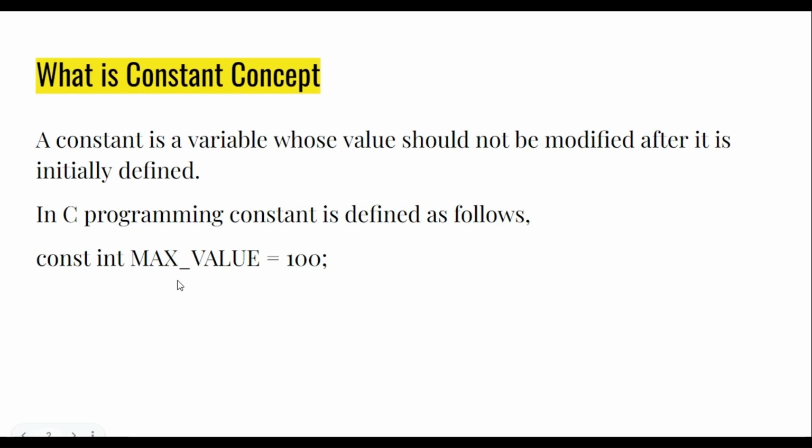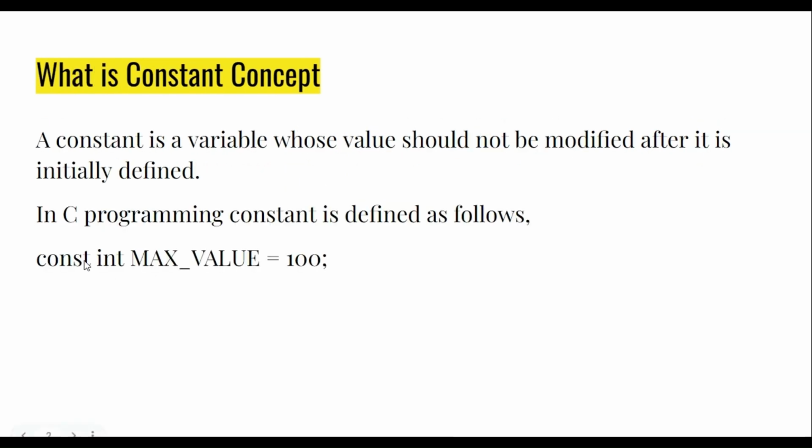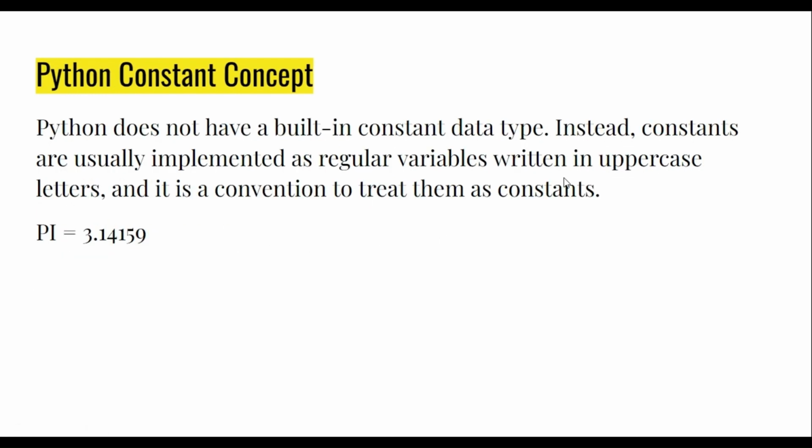So we will see in Python. Python doesn't have a built-in constant data type. As we have seen in C programming, we have a built-in keyword for defining constants, but in Python we don't have that facility. Instead, constants are usually implemented as regular variables written in uppercase letters. So there is no concept of constant in Python. But if you want to define a constant in Python, how to define that?